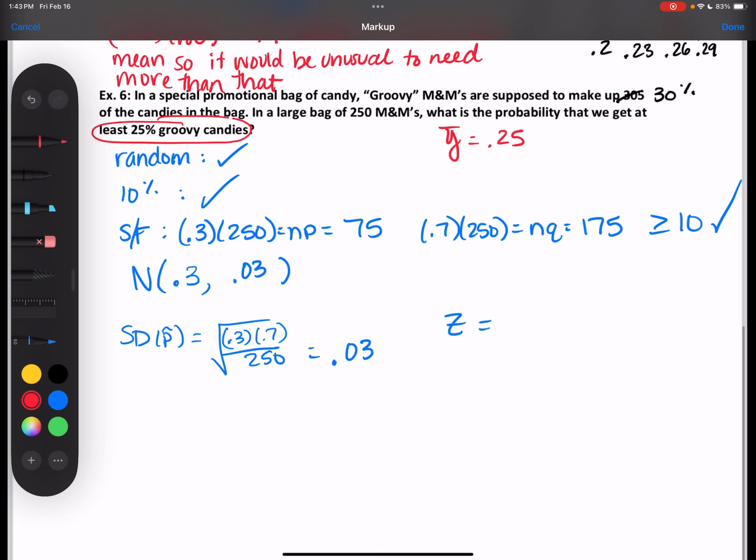So 0.25 minus 0.3, the 30% that would be our mu, over 0.03. That gives negative 1.67.